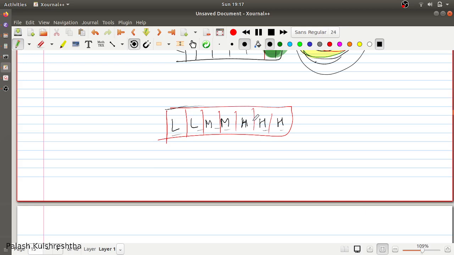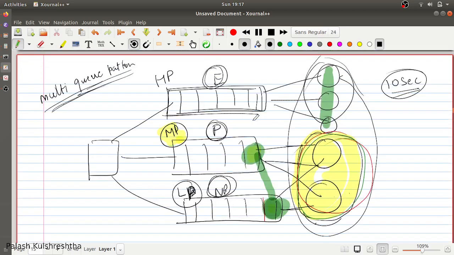If you have time constraints for a message to be upgraded to a higher priority, and if you have a multi-queuing system like in this case, what you have to do is pick this message and repush it to the higher priority queue as per requirement. That is also possible, to age a particular message to high priority.